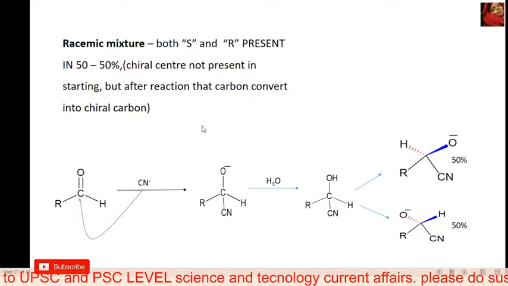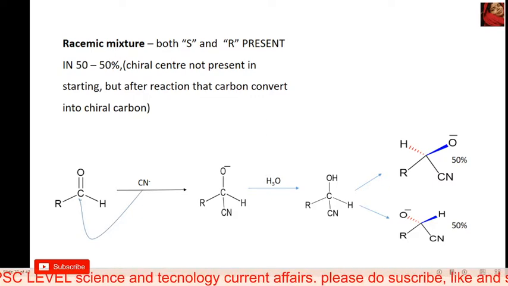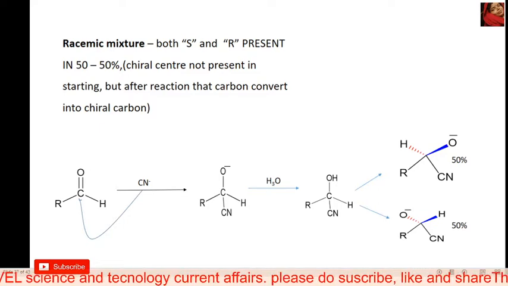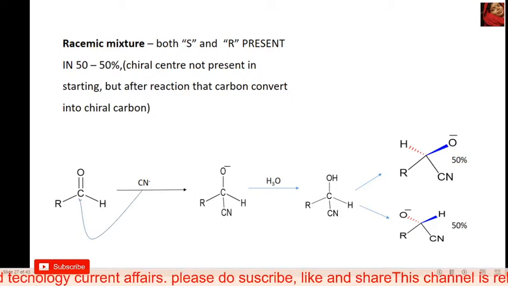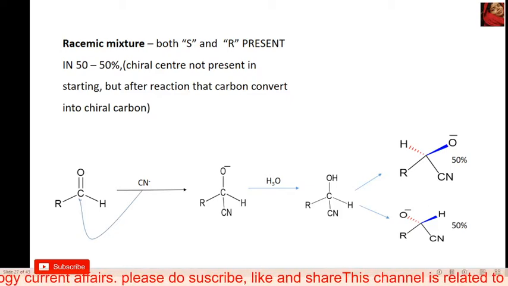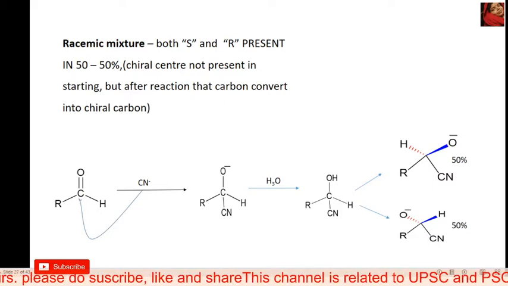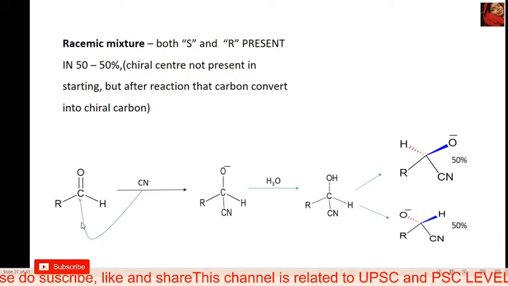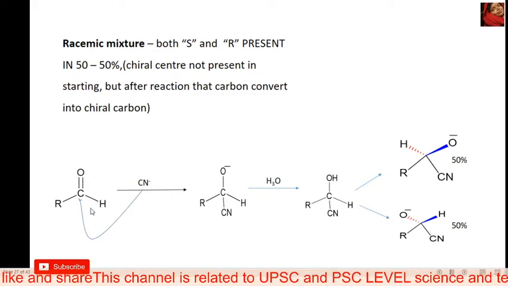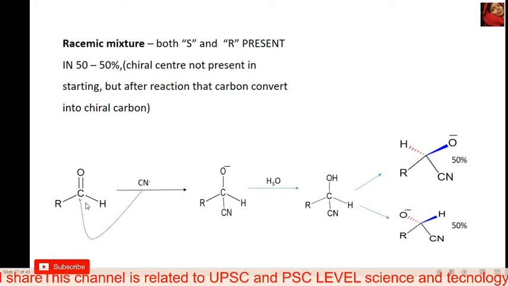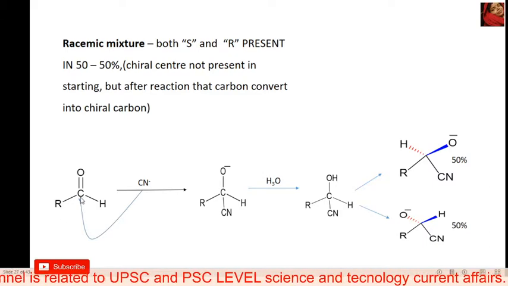Racemic mixtures. What is a racemic mixture? In a mixture, if the R and S forms are present in the same proportions, meaning 50-50%, that type of mixture is called a racemic mixture. But the compound in its initial form is not a chiral compound. This is a racemic mixture formation reaction, so this compound does not have a chiral carbon in the initial stage. This carbon is not a chiral carbon.